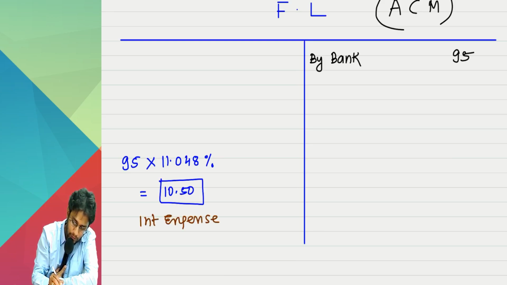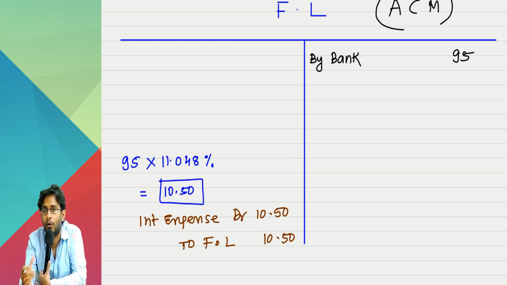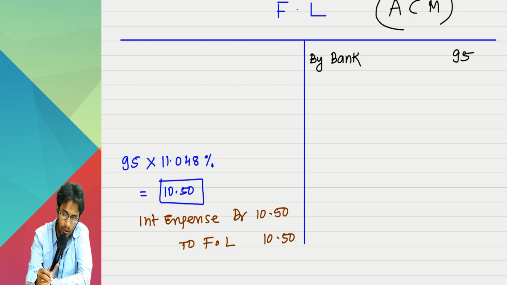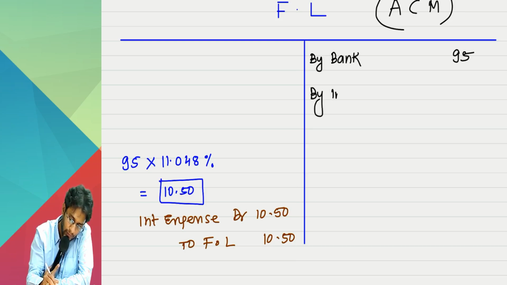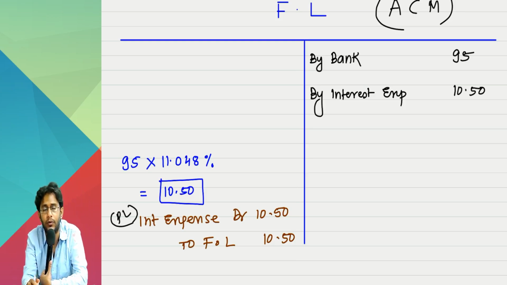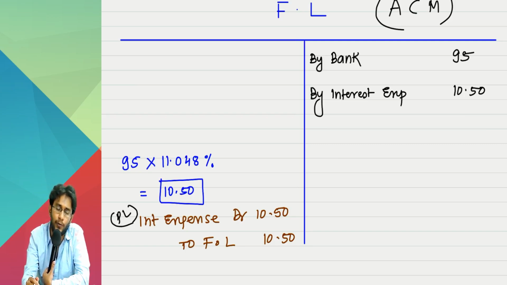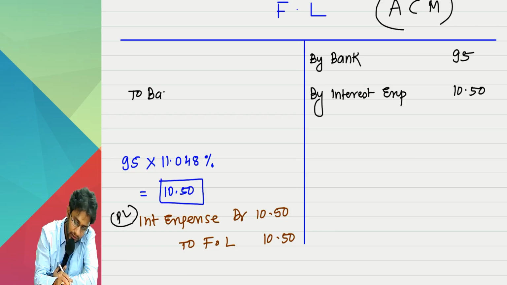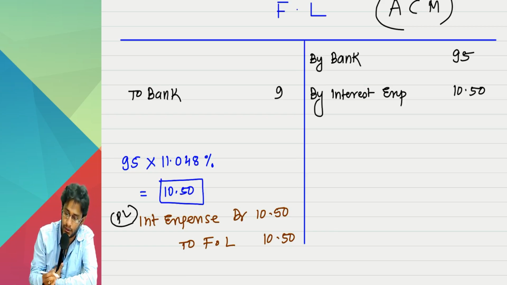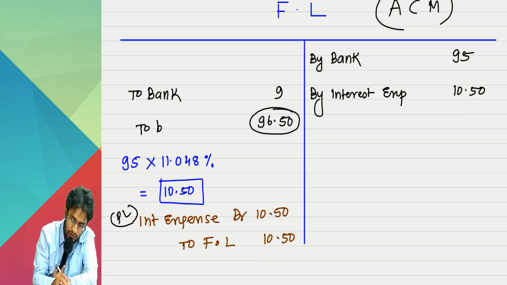Interest expense account debit. How much is the interest expense? 10.5. To financial liability 10.5. Okay, a dummy entry you will pass like this. So here, by interest expense 10.5. Of course, interest expense I will transfer to the profit and loss account. How much do I have to pay at the end of the first year actually? 9 rupees. Pay that, to bank 9 rupees. The account will not tally. Closing balance will simply be carried forward to the next year.